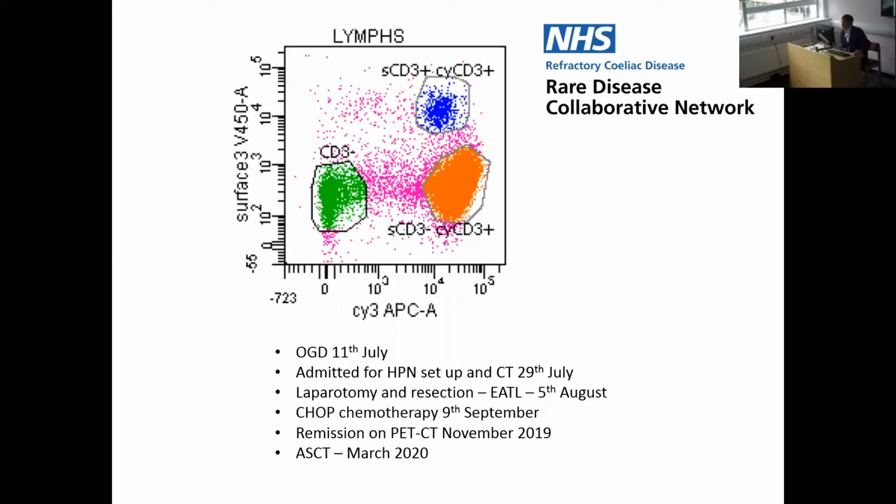So this is one case really where I think we've perhaps had a delay of around a year in making this diagnosis. I suspect that he probably had lymphoma at the time, but it may be that we could have caught him at a time when he just had type 2 refractory coeliac disease initially.